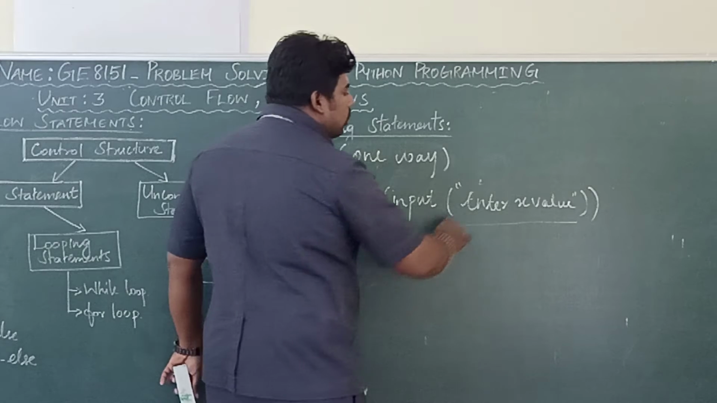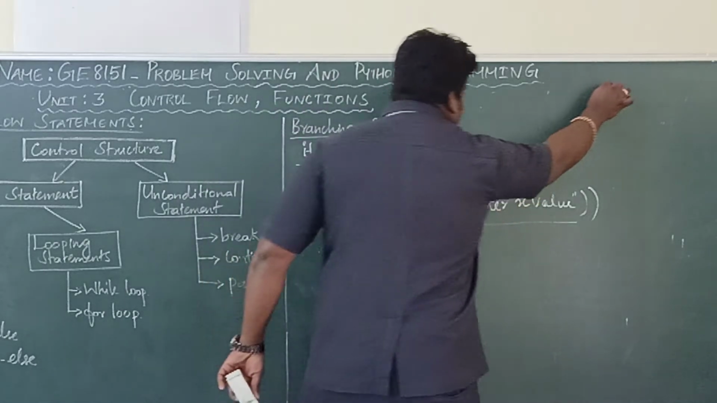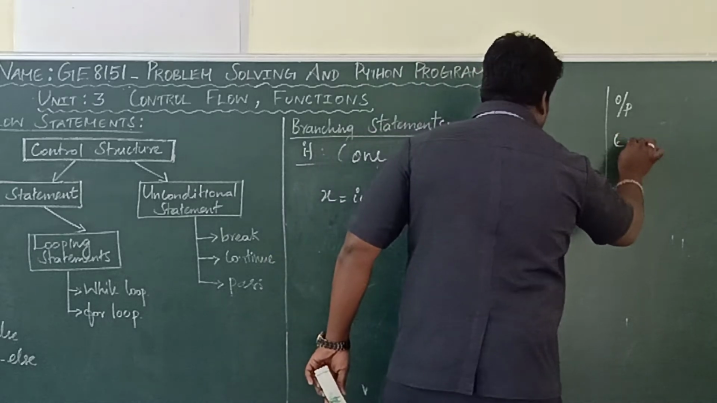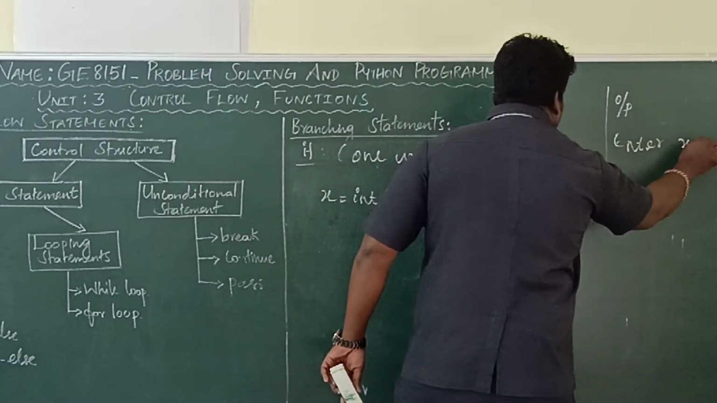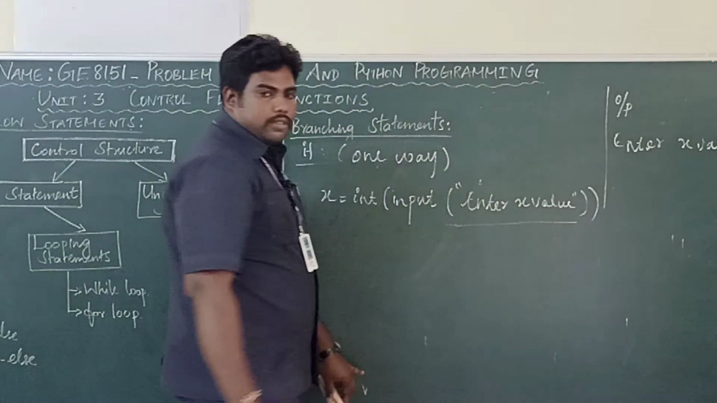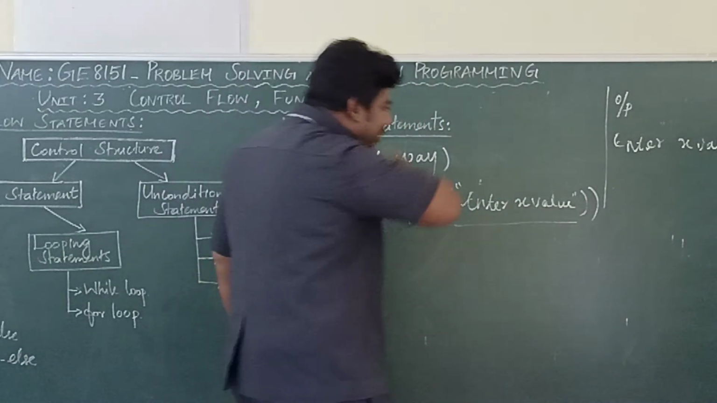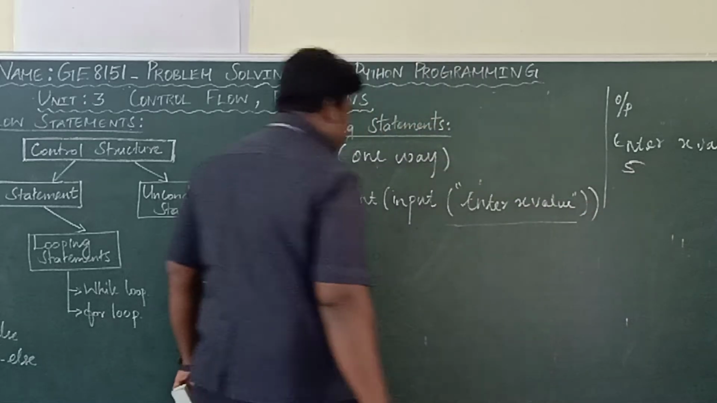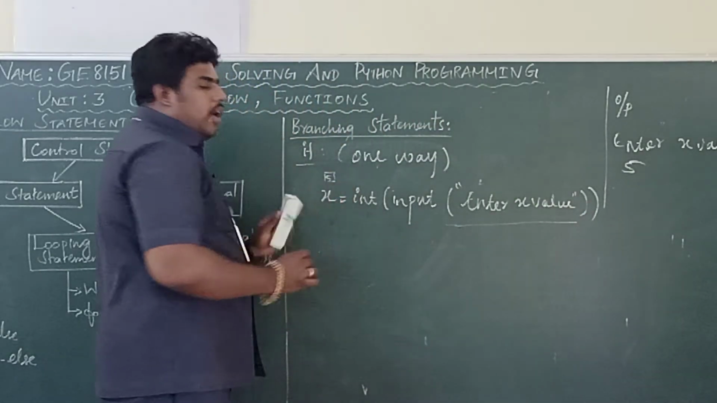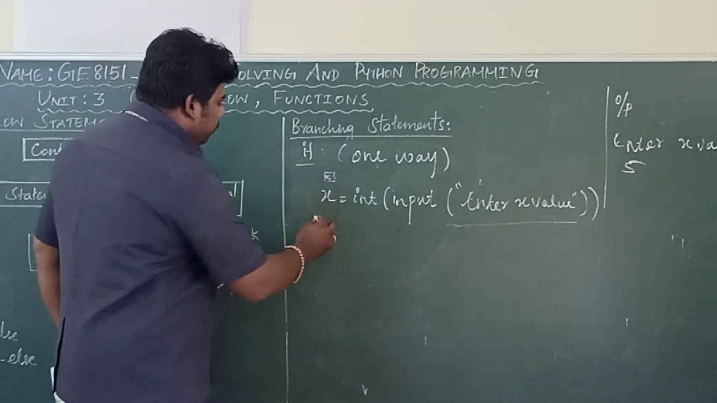Input of. So in the output screen, it will display enter x value. For this notification only you are giving this string. Okay. So you are giving a value 5 for example. So now what's the x value? X value is 5. Now I am going to check a condition.